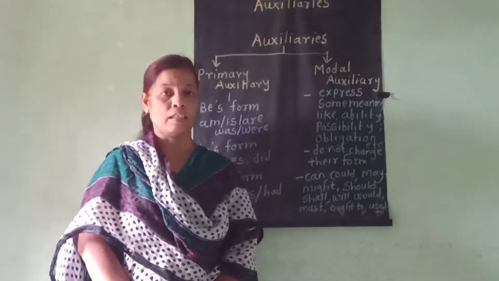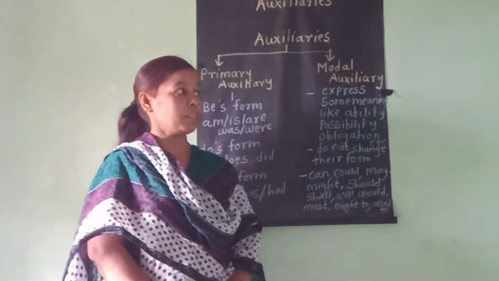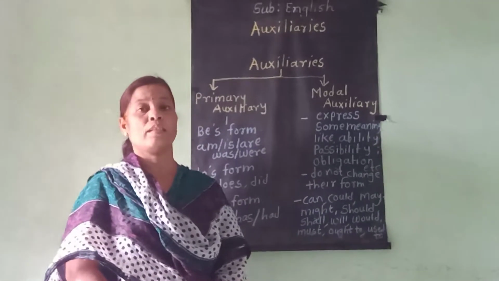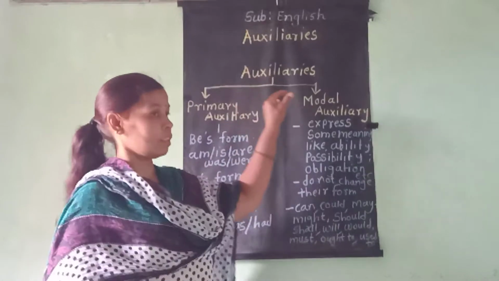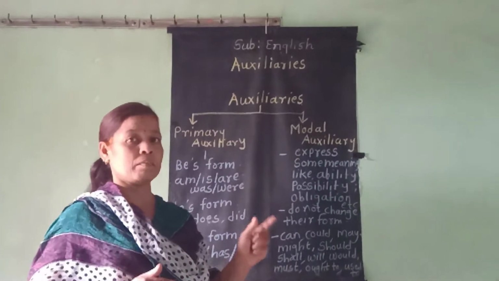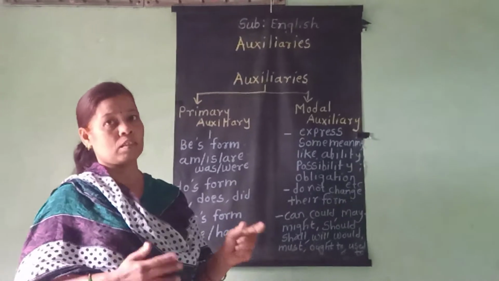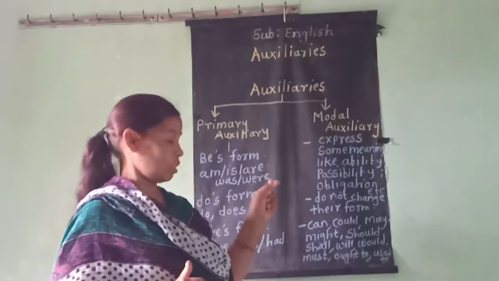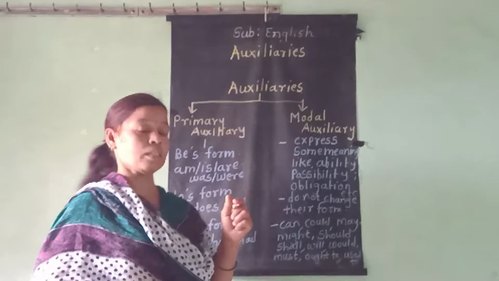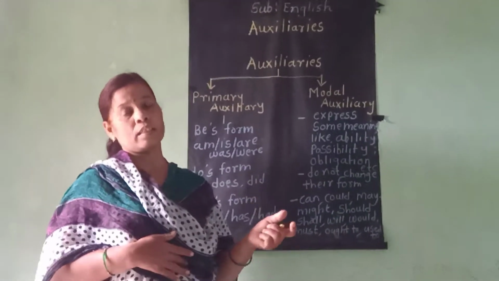Today we are going to learn auxiliaries. It is a very important concept of grammar. Auxiliaries can be classified into two groups: primary auxiliaries and modal auxiliaries. Primary auxiliaries include the be forms, do forms and have.